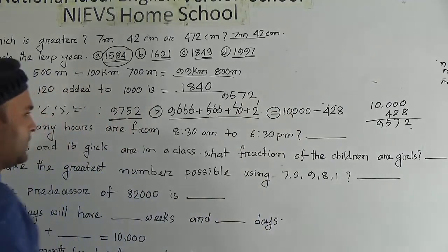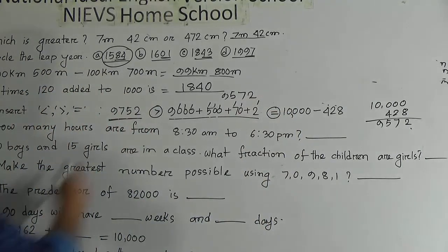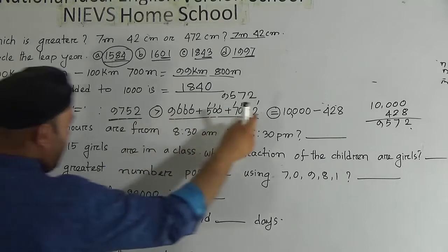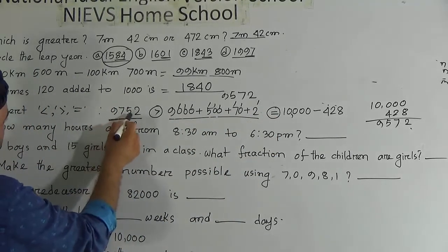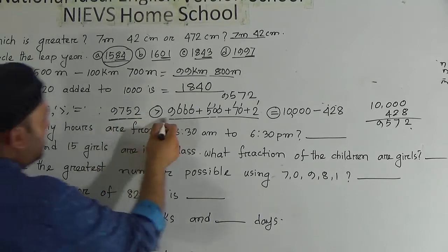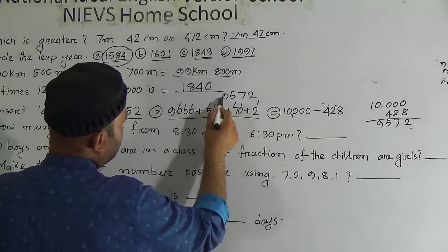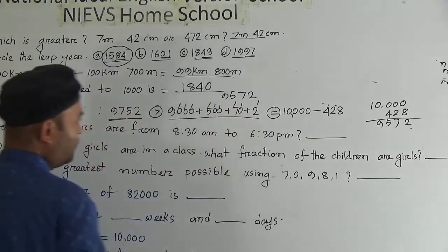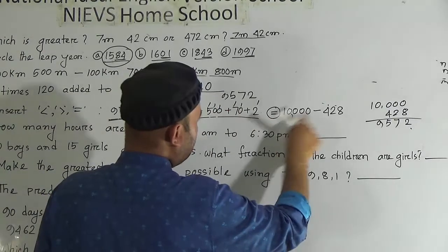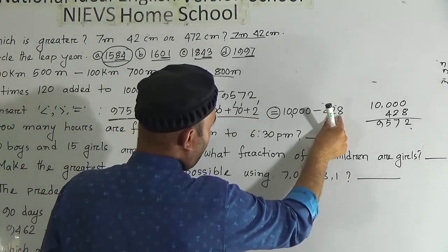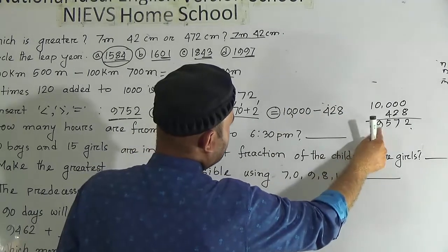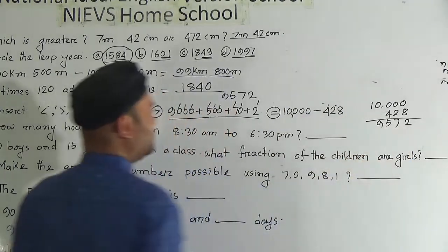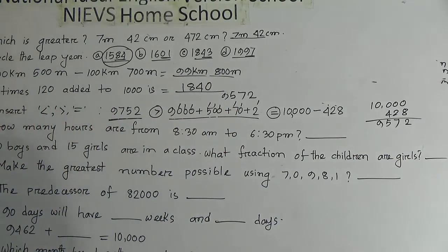So we can write here greater than sign and here equal sign, because 9752 is greater than 9572, which is equal. After subtracting 428 from 10,000, it will be 9572. My dear students, hope you understood this one.